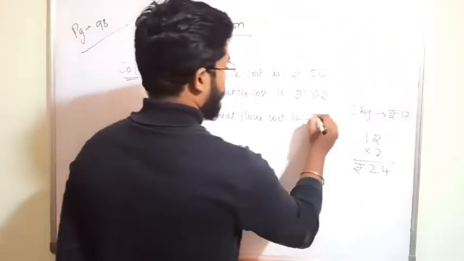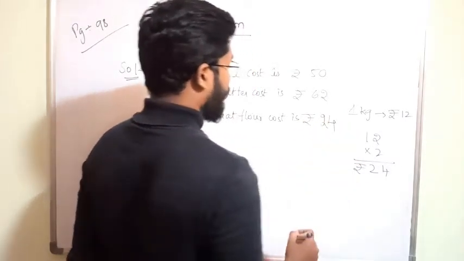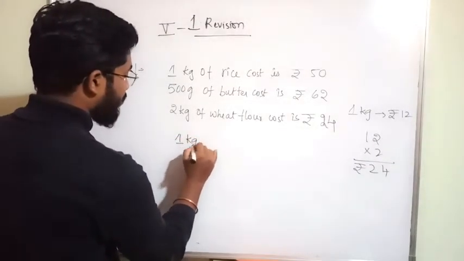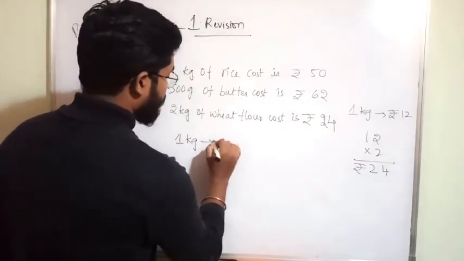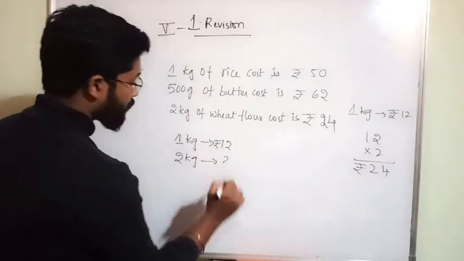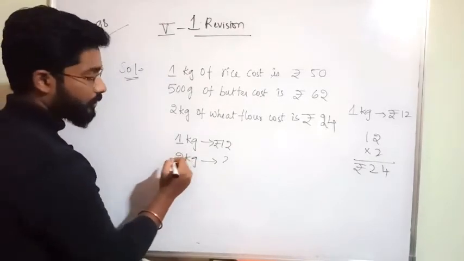So I am writing directly here: 24 rupees. How? For 1 kg the rate is 12 rupees. For 2 kg, what is the rate?